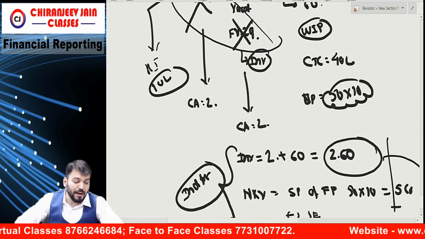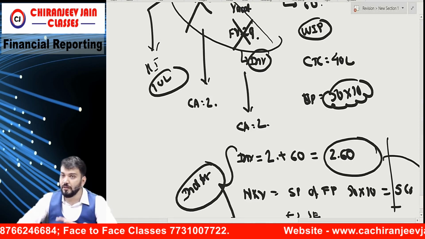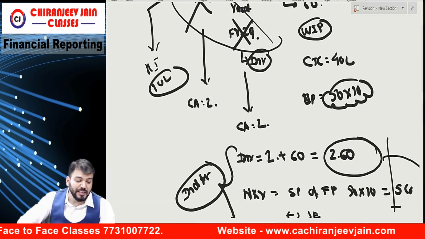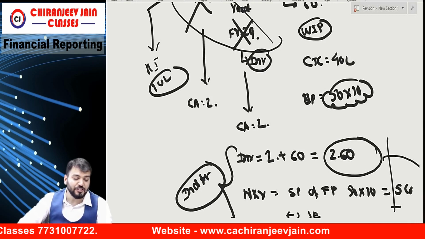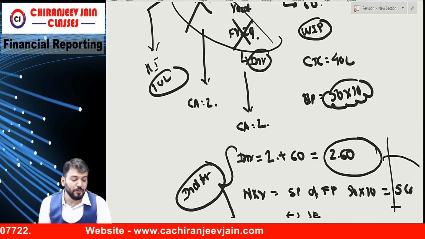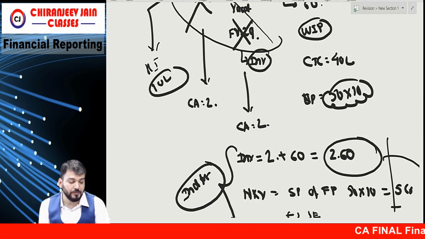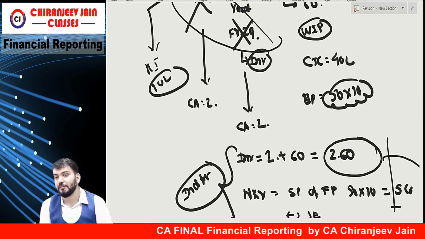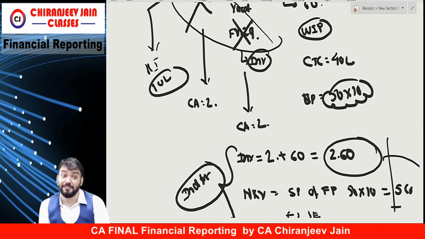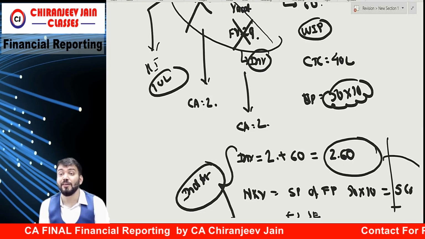UK Limited has purchased a new head office for rupees 10 crore. The new building has 10 floors and the organization structure of UK Limited is as follows. First floor waiting area, second floor admin, third floor HR, fourth floor accounts, fifth floor inspection, sixth floor MD office, seventh floor canteen, and 8, 9, 10 vacant. Even the vacant floors will be investment property, because they are deemed to be used for capital appreciation.